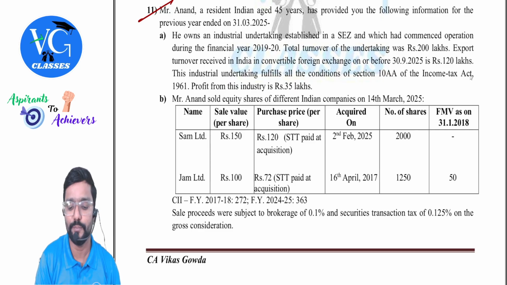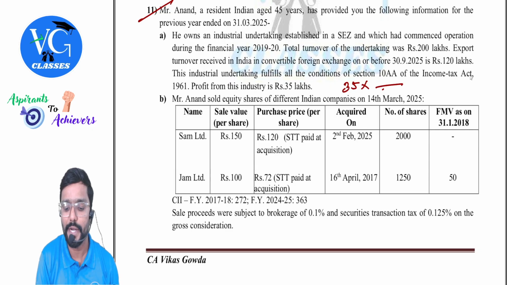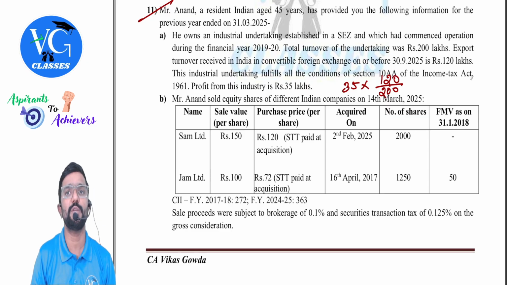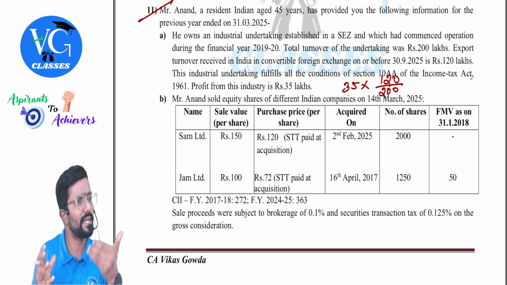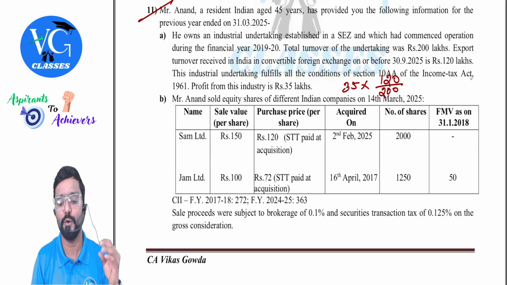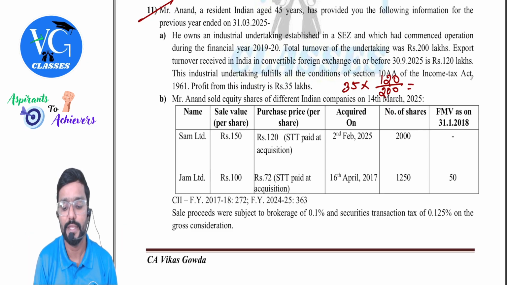Sir, how much is that? Simple. Let me show it here. Okay, 35 lakhs. This is on the total turnover of how much? 200 lakhs. In that, how much is export turnover received before 30th September 2025 in convertible foreign exchange? That is, we have converted foreign currency into Indian currency. How much is that, sir? 120. Only take that much. How much does it come to? 21 lakhs.